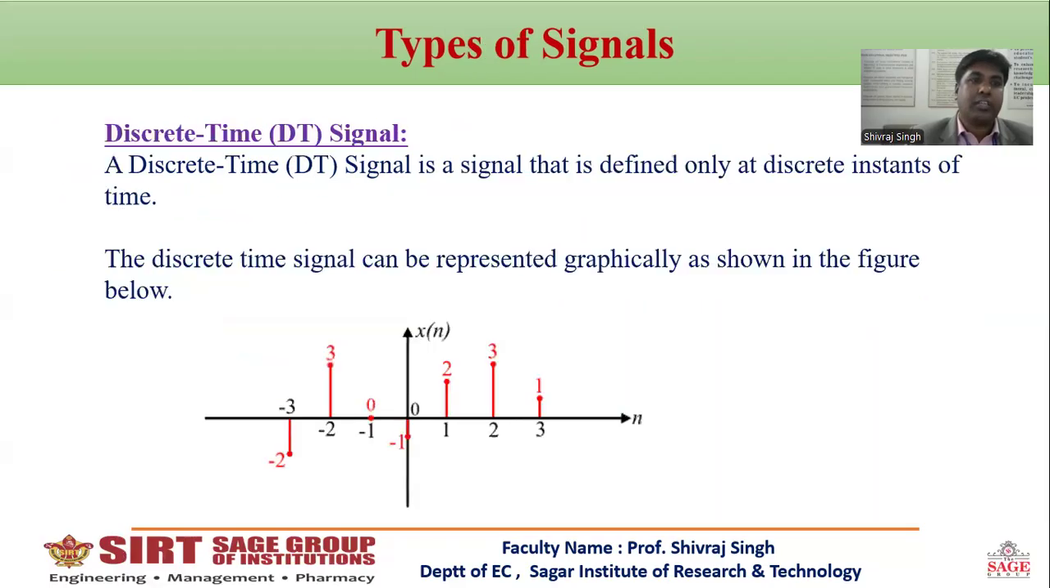Next, discrete time signal. A discrete time signal is a signal that is defined only at discrete instants of time. That means it is defined only at integer values. For example, at 0 the amplitude is 1, at minus 1 the amplitude will be 2, at 2 amplitude 3, and so on. That means a discrete time signal is defined only at particular integers.